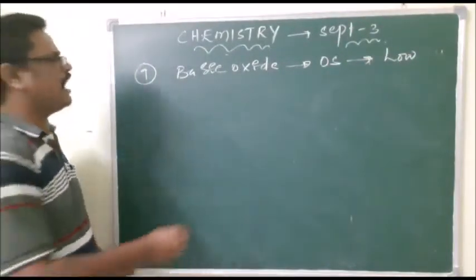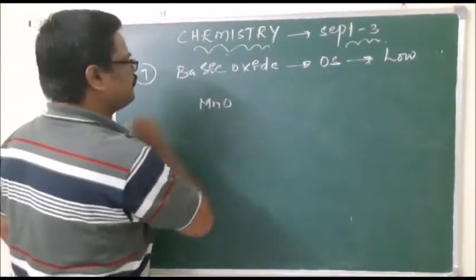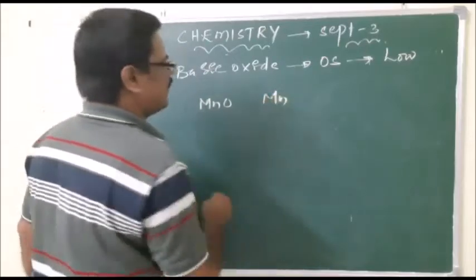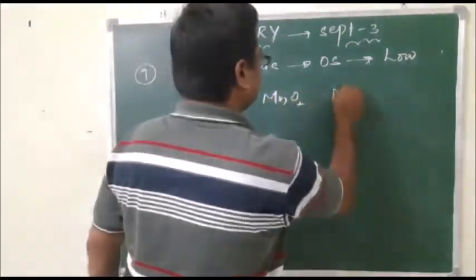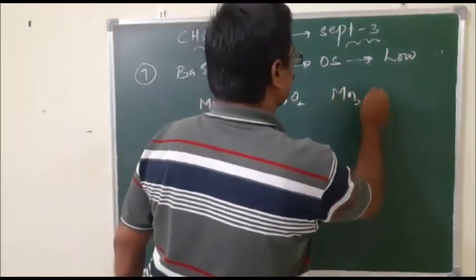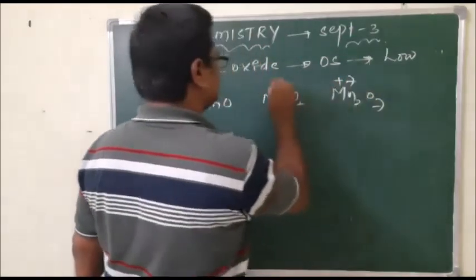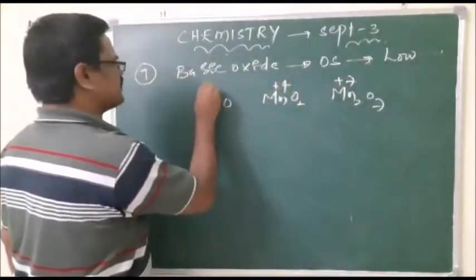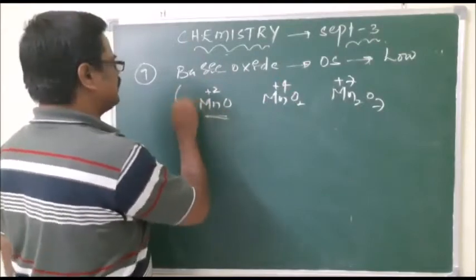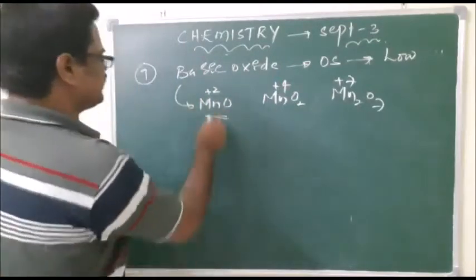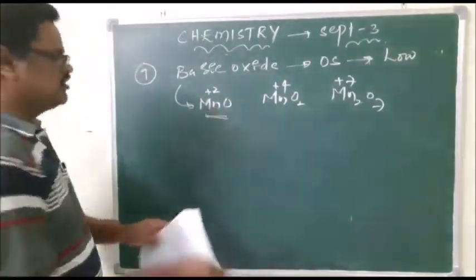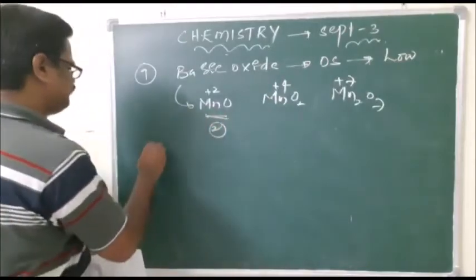If we observe the manganese ones, MnO, MnO2 and Mn2O7, they have +2, +4 and +7 respectively. MnO has the least oxidation state, hence it is basic. So the 2nd option is correct.